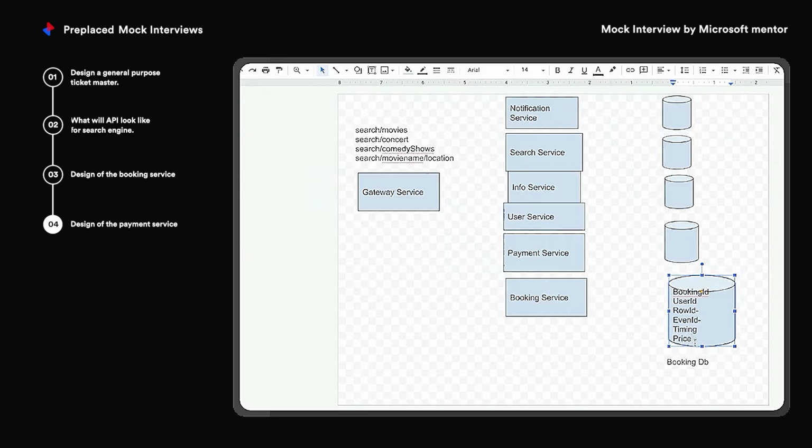Suppose it receives a failure status. Because the booking status is currently pending, as the payment gateway has not returned the status, at that time I can roll back. Once it returns the status, I can change the status to confirmed. If in this amount of time it is not confirmed, then I'll just roll back the transaction.